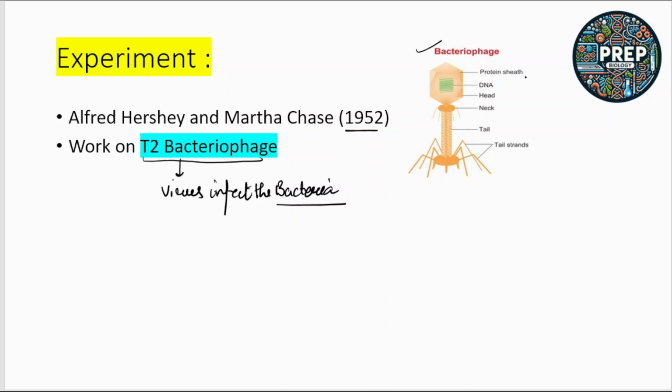Bacteriophage, this is the basic structure of the bacteriophage. They have the outermost protein sheath. Inside they have the DNA. This is the head region, and this is the neck, and this is the tail. So this is the basic structure of the bacteriophage. Hershey and Chase worked on this bacteriophage.